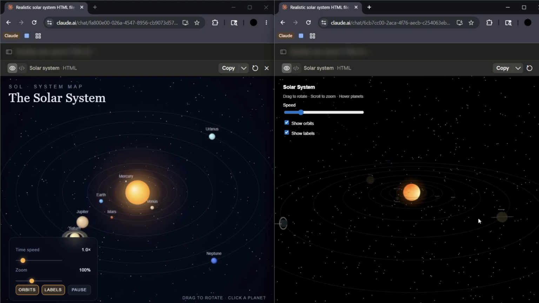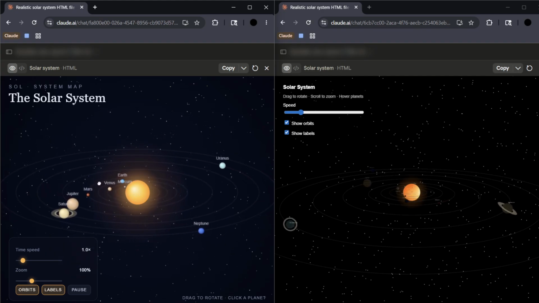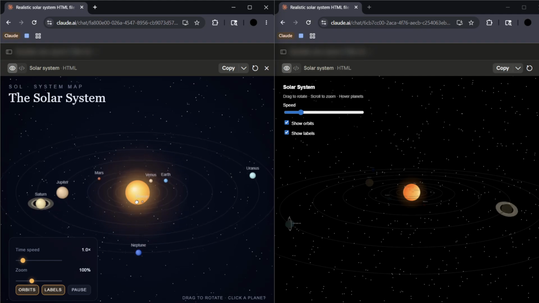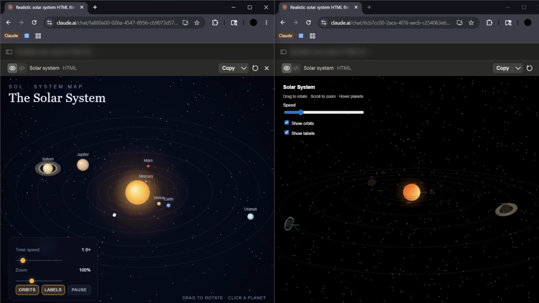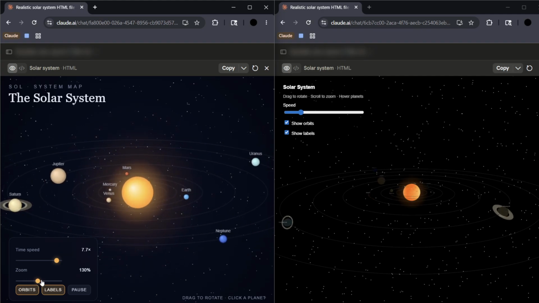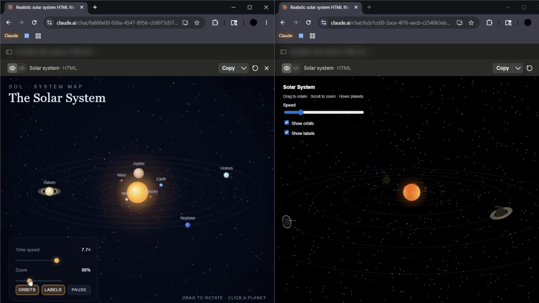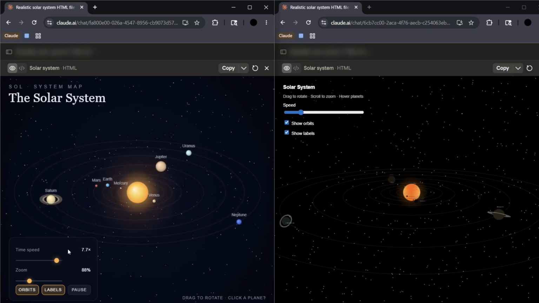Now coming to Opus 4.8, you can see that it has done a really formidable job. It has created the exact same thing but with more detail, more decency, and I would say in a very smooth manner. We can obviously zoom in, and we can also change the horizon as we want, and we can see that there is no weird movement on any planet, and all of the labels are correctly placed.